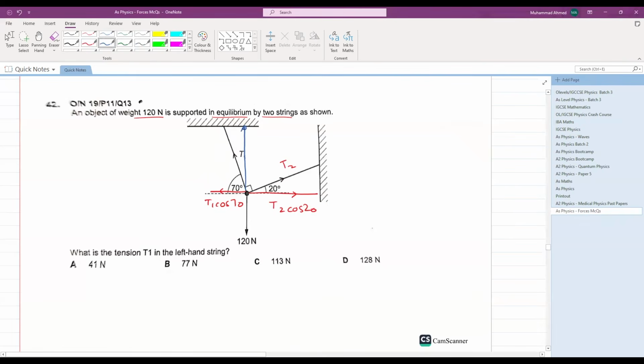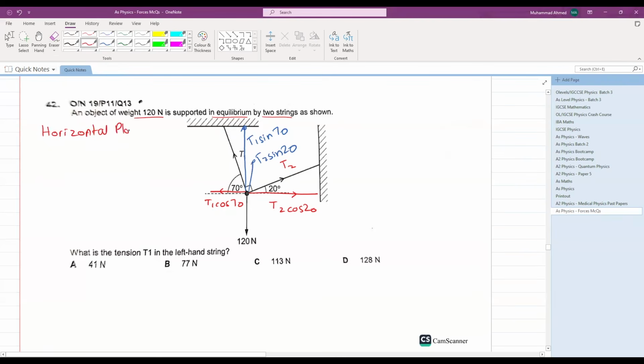There will also be vertical components. This is the vertical component of T1, that is T1 sine 70, and this will be the vertical component of T2, that is T2 sine 20. Now let's create simultaneous equations. First of all, in the horizontal direction. And let me tell you, there is an easy way to do it as well, but let's first of all see the hard way.